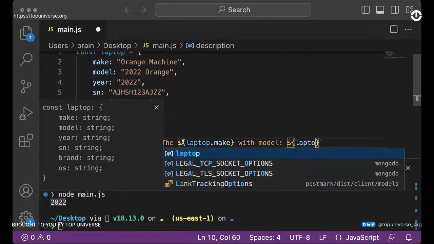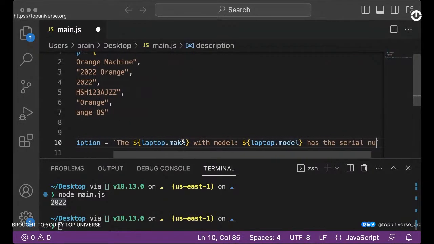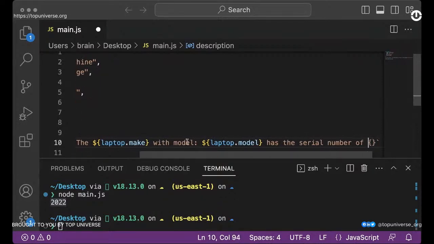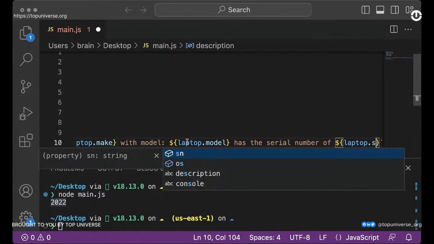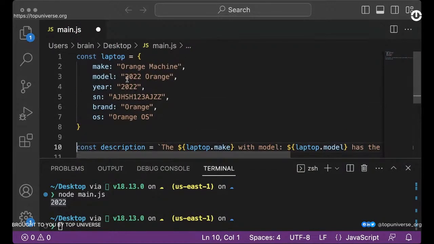So laptop dot model. Of course you can even add more description, but I'm just going to say has the serial number of laptop.sn, right? So let's just stop here. This is just me composing this string with a bunch of properties that we have within the object, right?